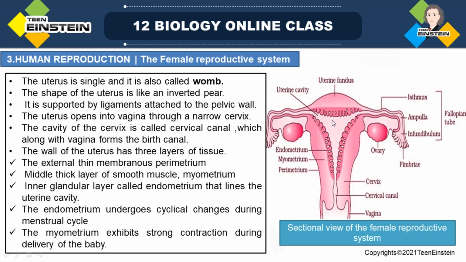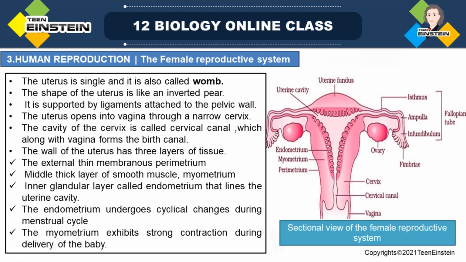During the menstrual cycle, the endometrium undergoes some cyclic changes. We will discuss the menstrual cycle later in this chapter. So during the menstrual cycle, changes happen in the endometrium; it undergoes cyclic changes.